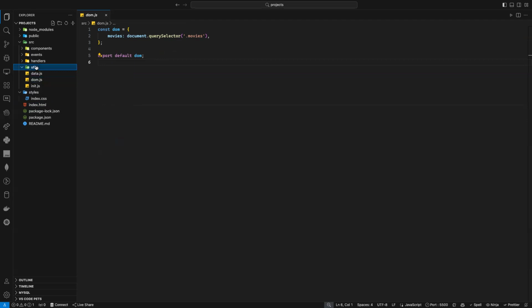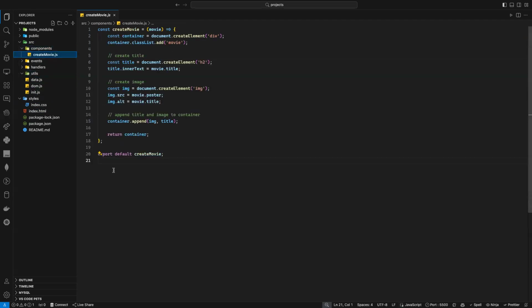Do I have any util function? No, in my example, I don't have anything. But do I have a component function? Yes. What's the difference between a util function and a component function? Component functions manipulate the DOM. So you see document.createElement or select element, you are modifying something in the DOM. Util functions are manipulating the data. That's the difference between the two.